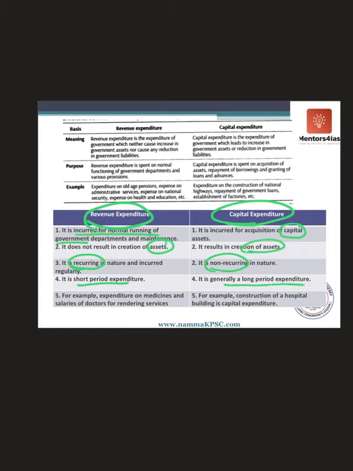Now imagine building a road. It is not happening in one or two days. It's a long term expenditure, 10 years, etc. So it has got a long gestational period. An example of revenue expenditure is expenditure on medicines and salaries of doctors, etc. An example of capital expenditure is building of hospitals. So this is the capital and revenue expenditure difference. Please keep these things in mind.